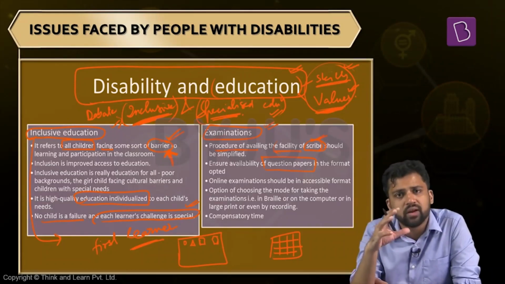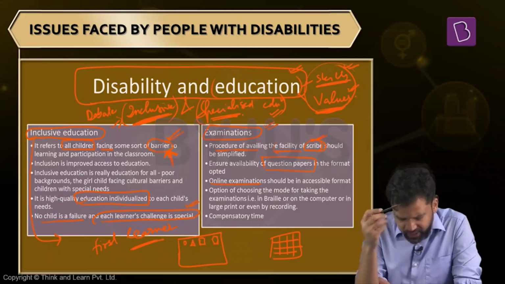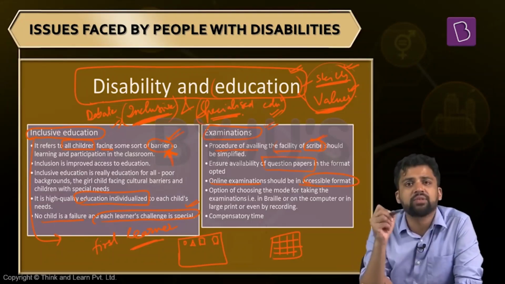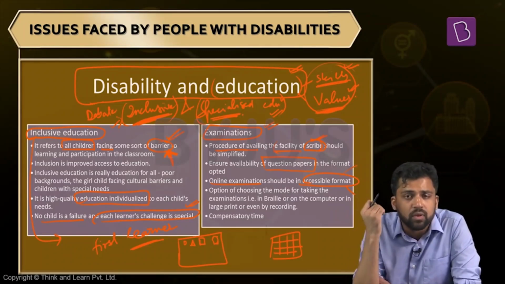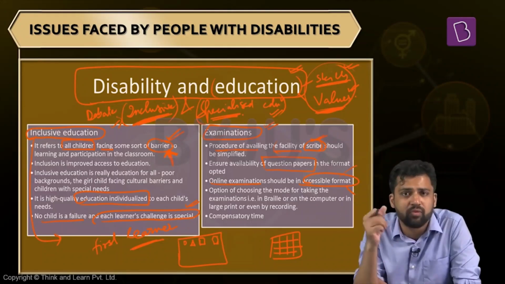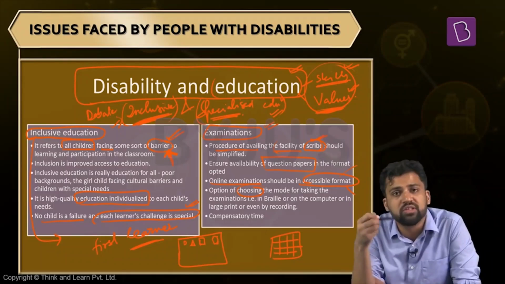Then nowadays, exams are being conducted in online format as well. Many competitive exams have their online exams. Now, in case you're having an online exam, you also have to ensure that these exams are in accessible formats. Even if it is online, there can be multiple formats, for example, audio-based testing. So you have to consider all these criteria when you are designing the mechanism for conducting exams, and you should be providing as many choices as possible regarding what mode a person with disability wants to appear in the exam.